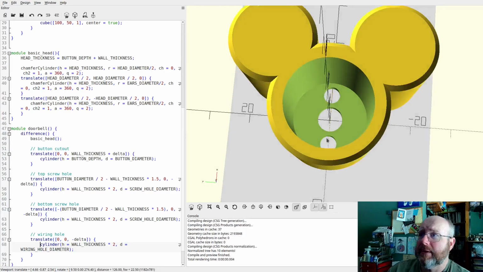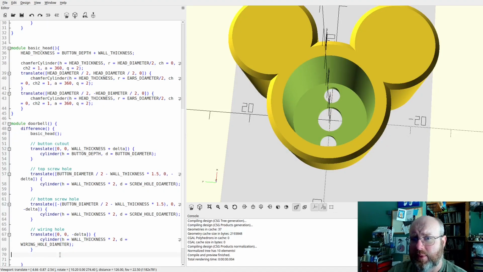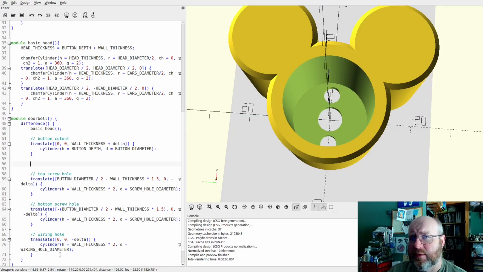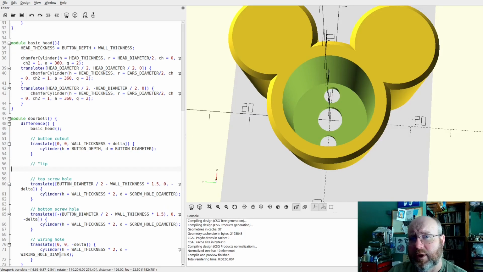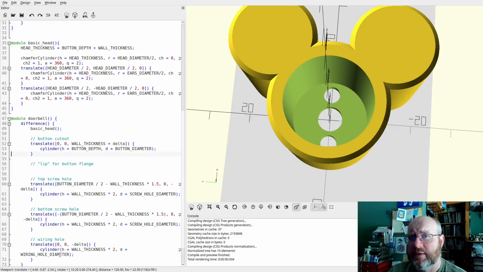Okay, so now we need to cut out the lip, which we're going to throw in here.